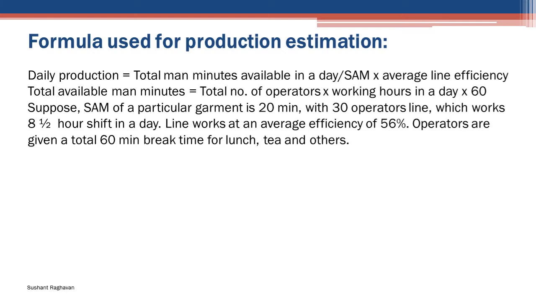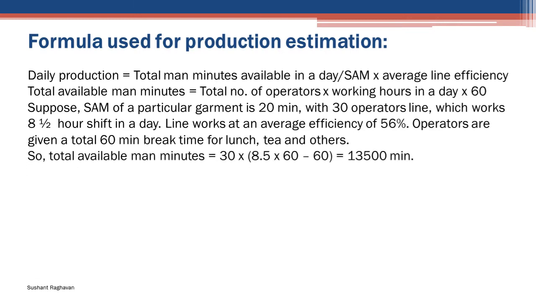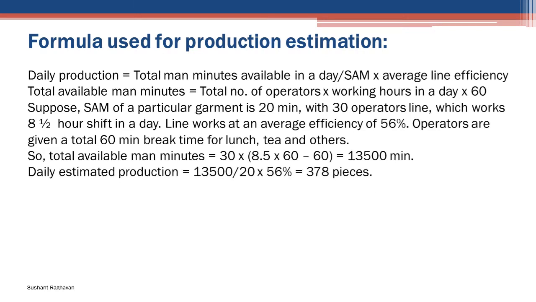Suppose SAM of a particular garment is 20 minutes, with a 30-operator line which works an 8.5-hour shift in a day. The line works at an average efficiency of 56%. Operators are given a total 60-minute break time for lunch, tea and others. So total available man minutes equals 30 into 8.5 into 60 minus 60, equals 13,500 minutes. Daily estimated production equals 13,500 divided by 20 into 56%, equals 378 pieces.